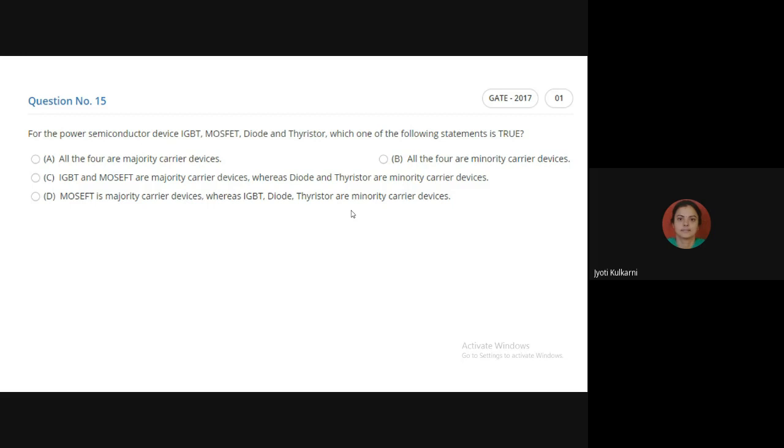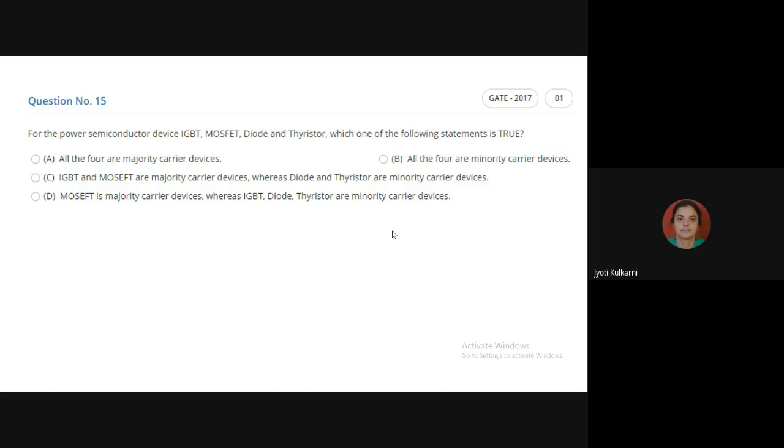But in some devices, electrons and holes both play a role in the flow of current. So electrons are called majority carriers and holes are called minority carriers.